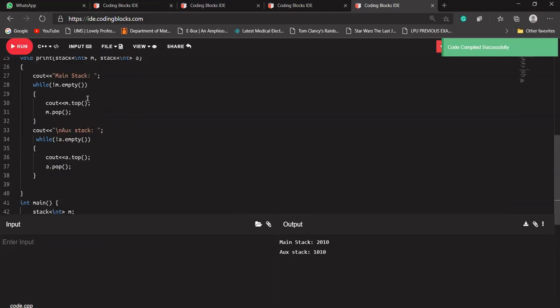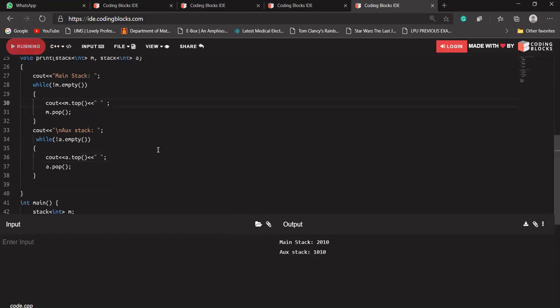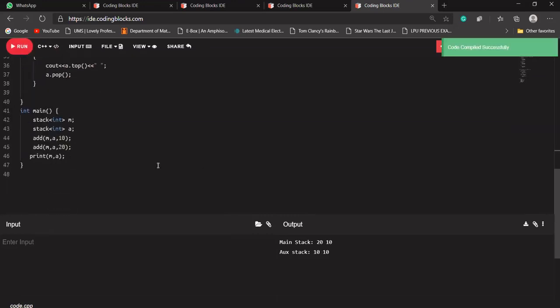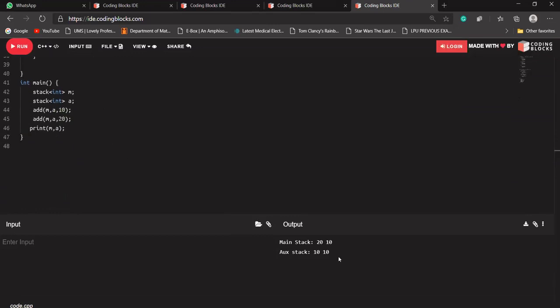I have to write spaces here as well. So into our main stack, the 20 and 10 are there, but into our auxiliary stack, the 10 and 10 are there, because at the top of our stack, the minimum value of our complete stack will be there.